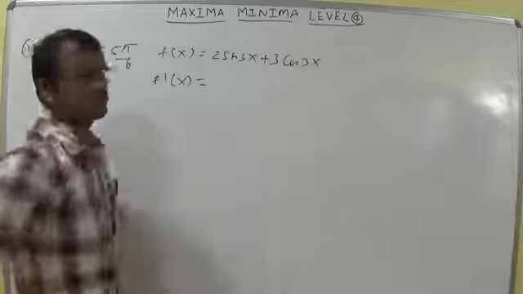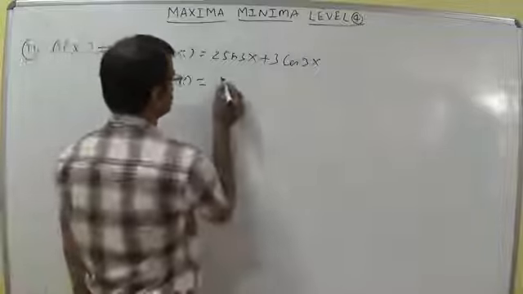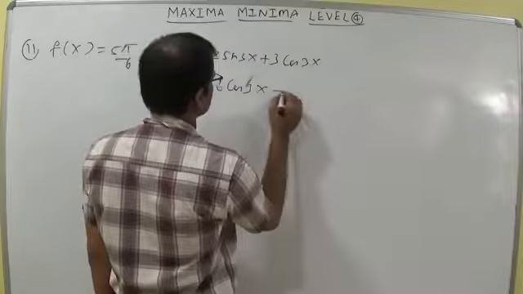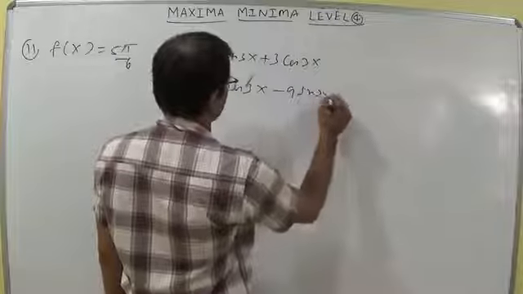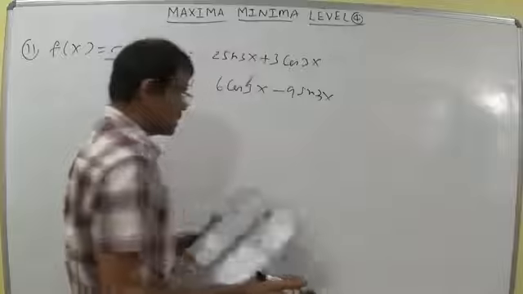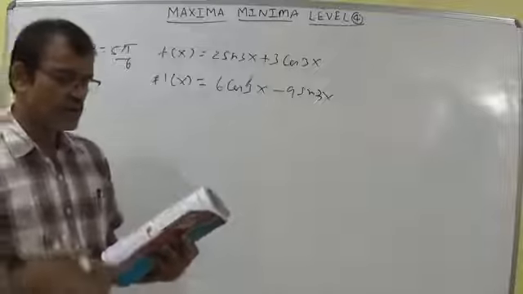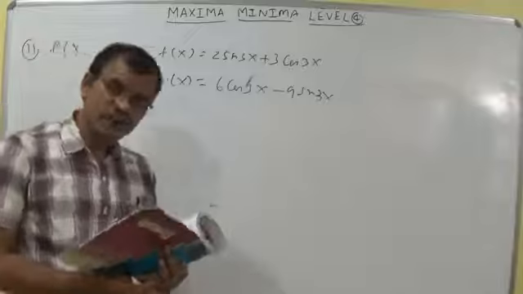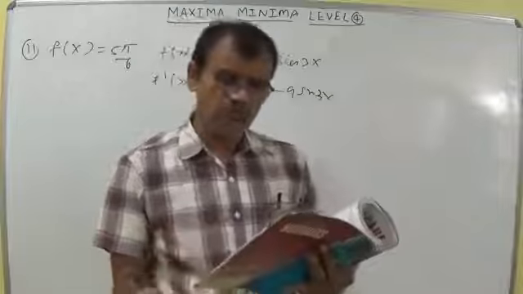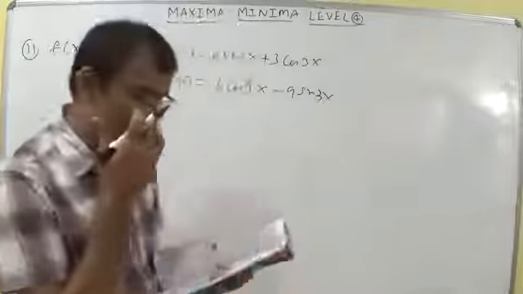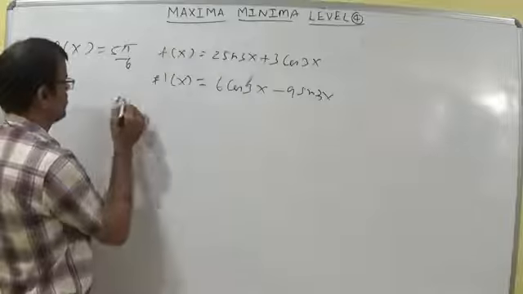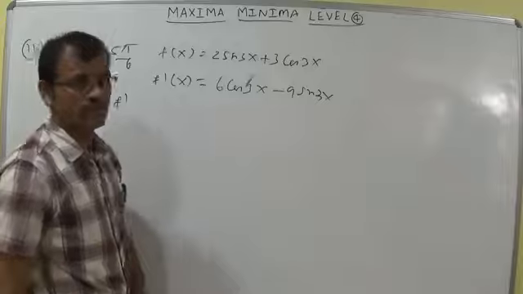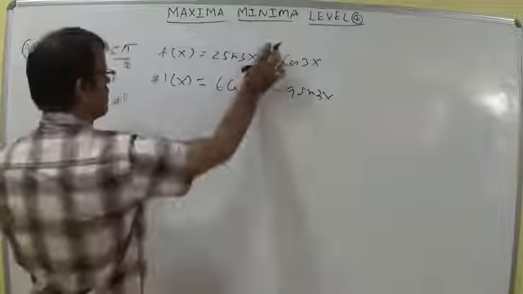To calculate whether the function is min or max, f dash x is equal to 0. Here you can write that 6 cos 3x minus 9 sin 3x. He is asking according to option: max, min, 0, neither min nor max. If he did not give any interval, we can use in our way. But he gave a value, now you substitute the value. If the value is a critical point, then only we can decide whether it is min or max.